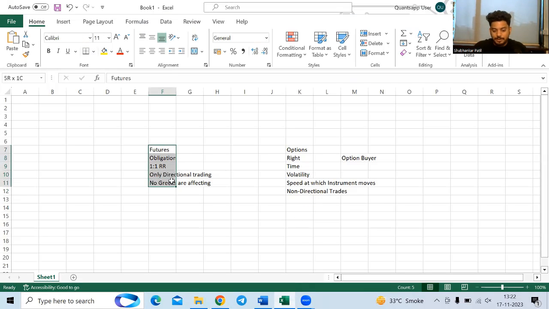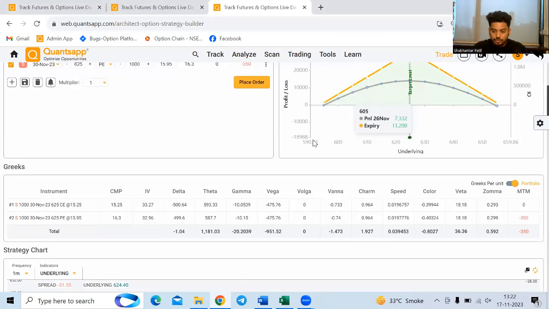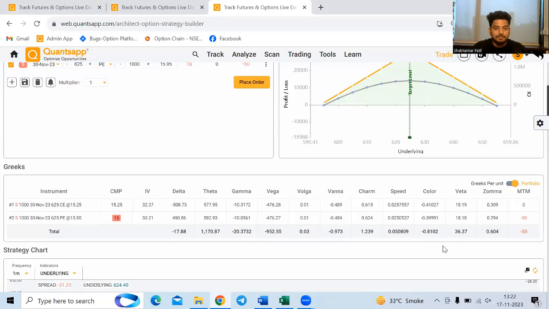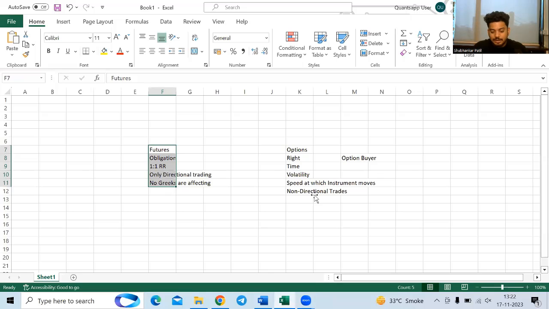Can I do that with futures? No, I can't go ahead and do that. So for that, I need to use options only. So now, why is that happening? That is happening because of the mechanism that options have, that they are sensitive to a lot of other variables, and one of them is time. So one non-directional trade we can actually take is based on time, wherein we sell call and put options, we get benefited from the time which is decaying, but that will not be a strategy where you will be at a defined loss. That will give you an undefined loss too.